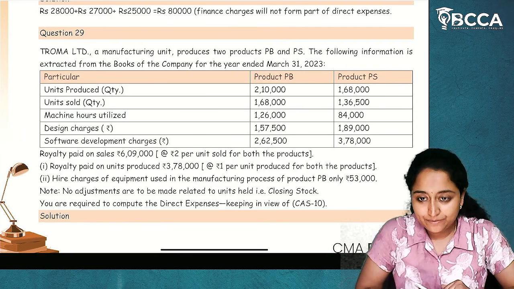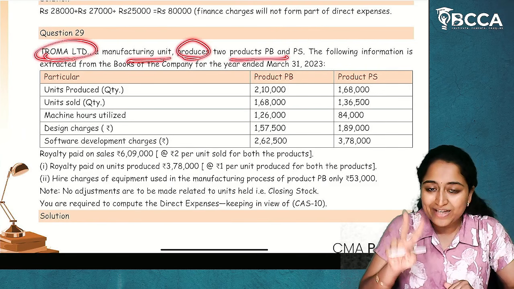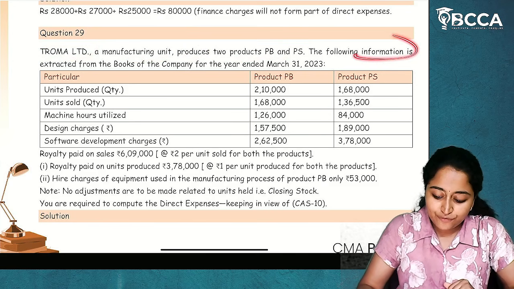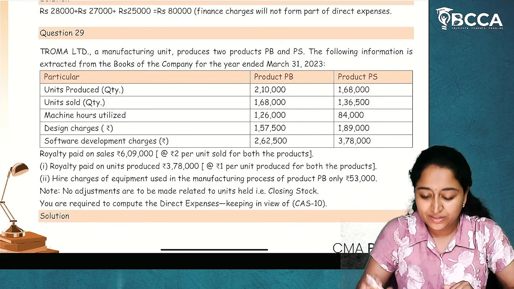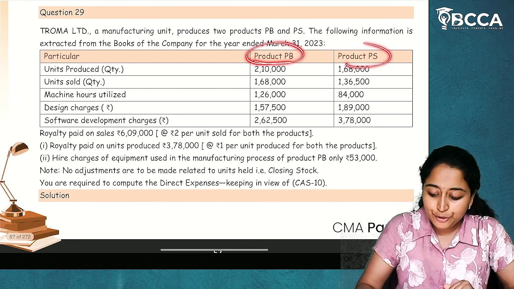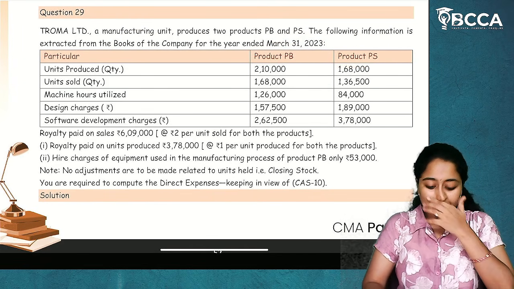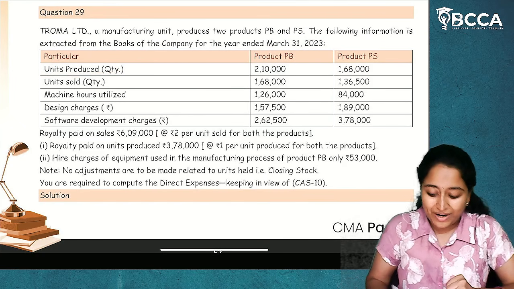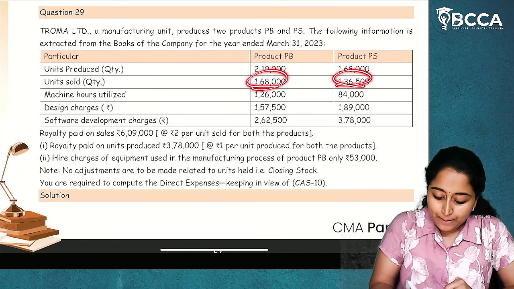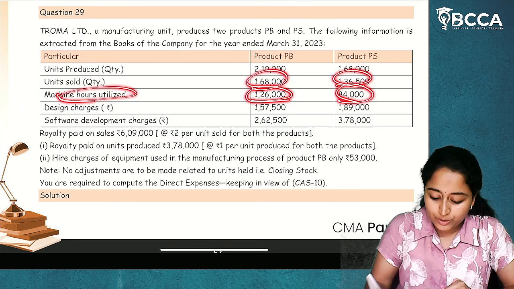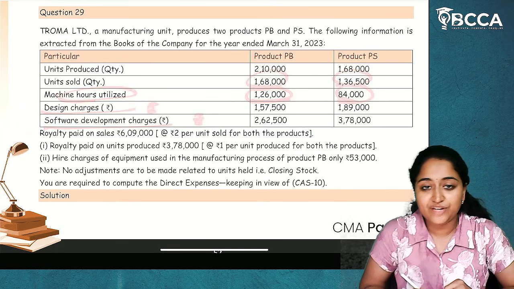Question number 29. We'll see. Now, Truma Limited, a manufacturing unit, produces two products, PB and PS. Okay. The following information is extracted from the books of the company for the year ended March 31st, 2023. They've given us two products, product PB and product PS details. Now, what is given to us? Units produced is given in quantity, units sold is also given to us. Machine hours utilized is given to us. Design charges in rupees is given. Software development charges also is given in rupees.